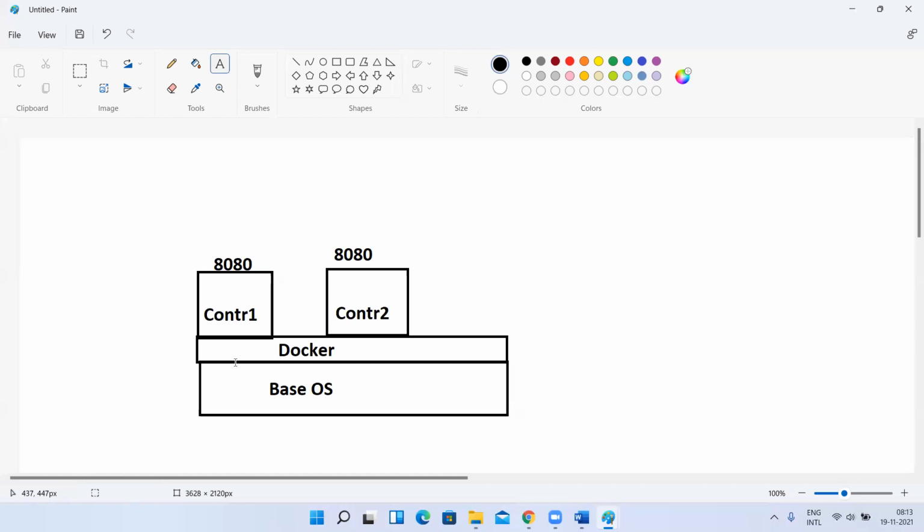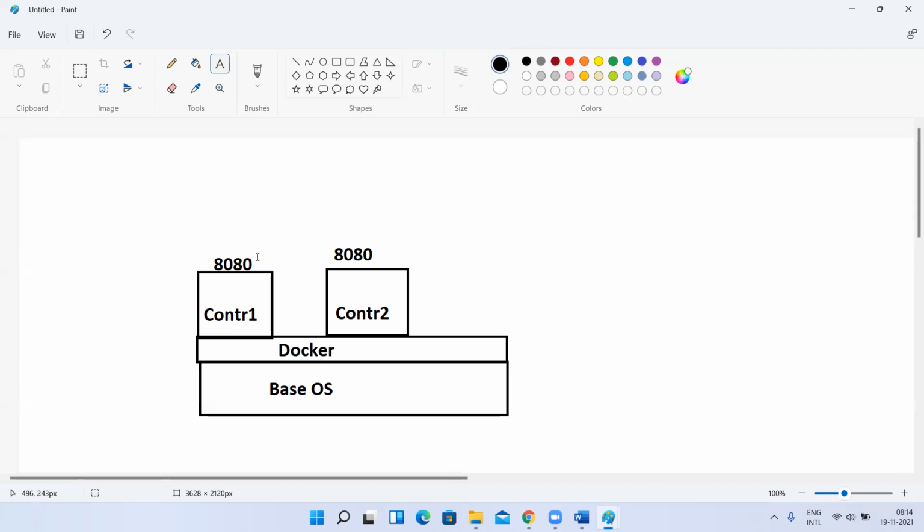Yes. Why? Because it is on the same Docker. But two containers, how can two containers have the same port number? For every container, there will be a different IP address. Exactly. If you are clear about this, then half of my job is done today. Each container has its own private IP address. When we install Docker, there will be one default network, so whatever containers we create will fall under that network. Or else we can create our own network and place containers inside it. That custom network we'll see later.